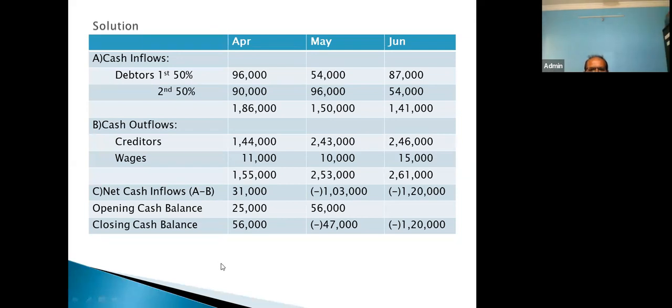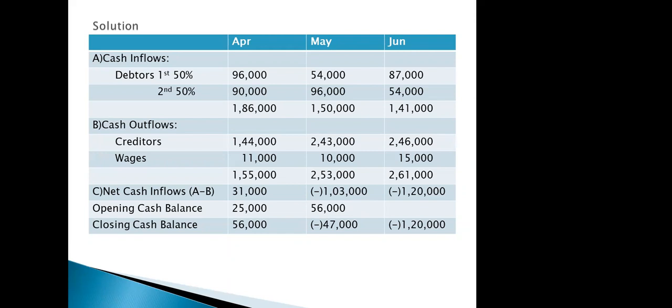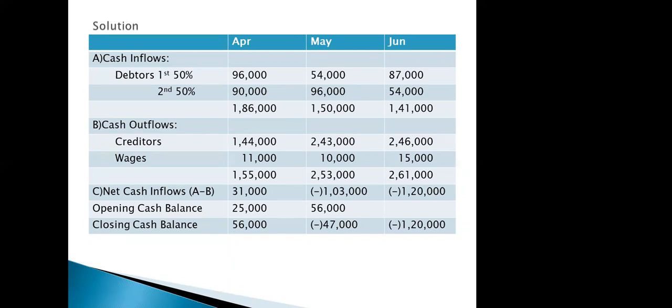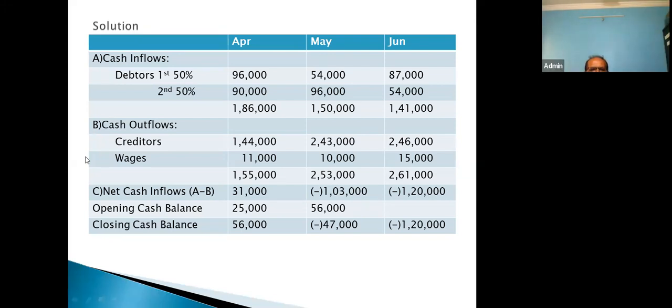Tomorrow, shall we go for flexible budget or tomorrow shall we discuss again cash budget? Now you tell me before I close down today's session. Sir, again, one problem on cash budget. Okay, so tomorrow again we will have one problem on cash budget. So you be ready with pen and pencil and a piece of paper. And tomorrow again we will have a practice on cash budget. But before we close down today's session, if you have any doubt, please ask me. Otherwise, we will end today's session.